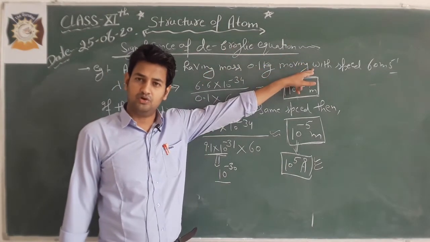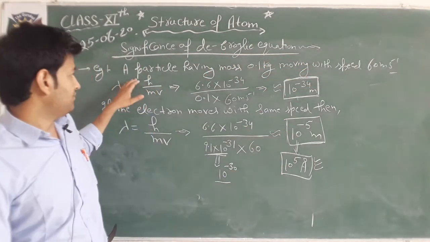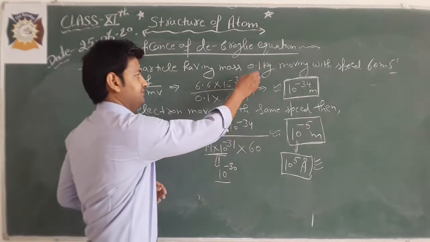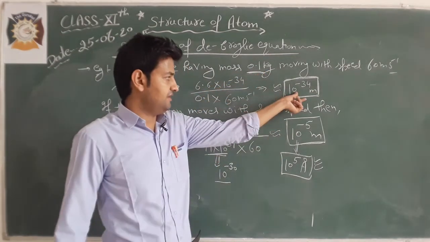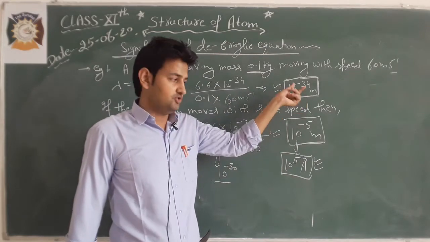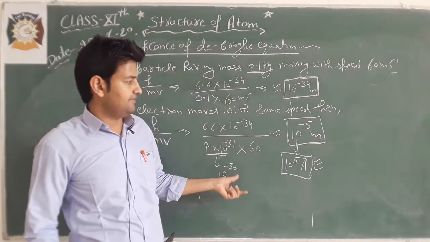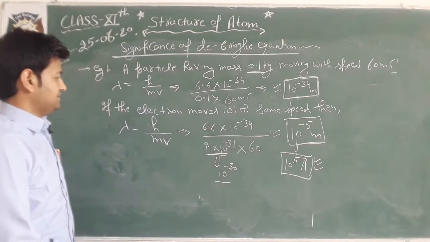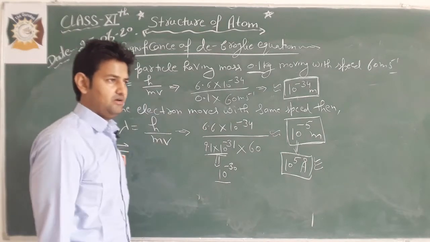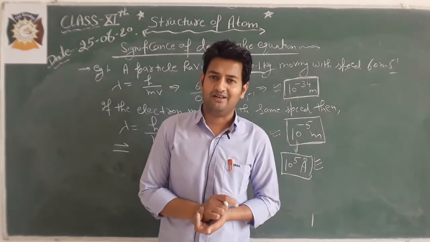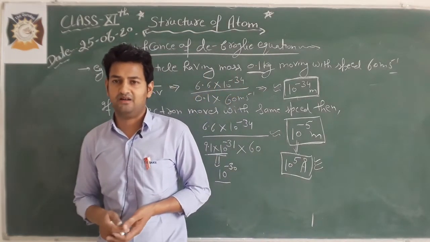A body having mass 0.1 is also a small mass, but we cannot measure its wavelength. So the significance of the de Broglie equation, or de Broglie principle, is only in the case of microscopic particles, but it can be applied to macroscopic particles also.